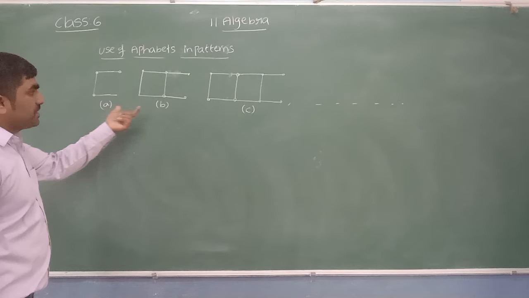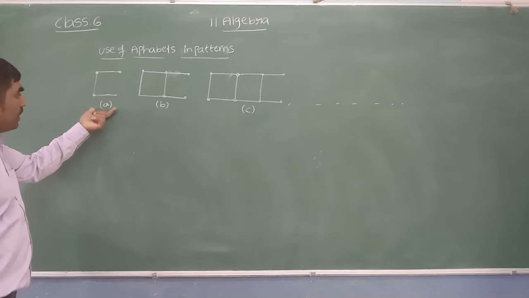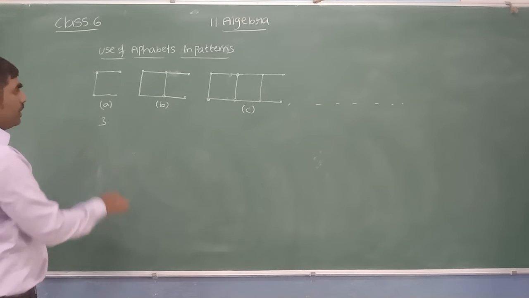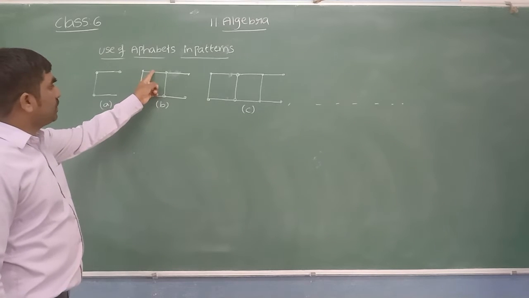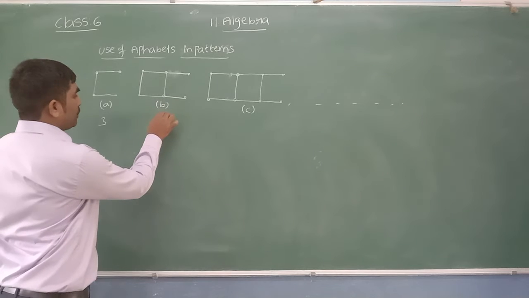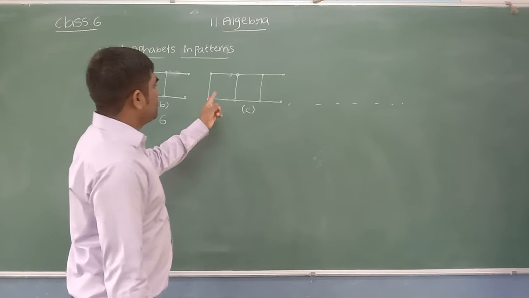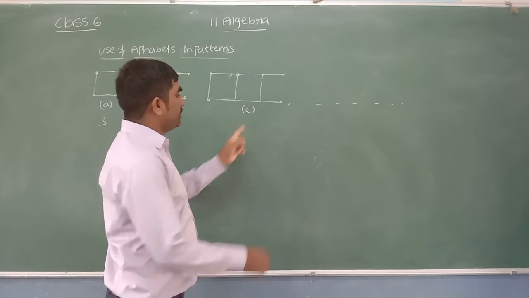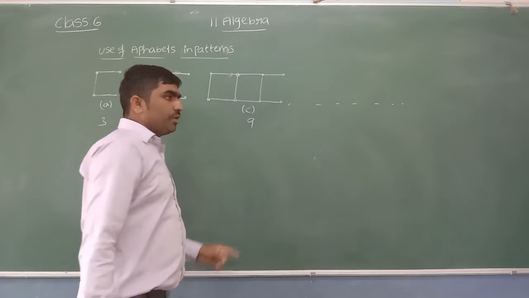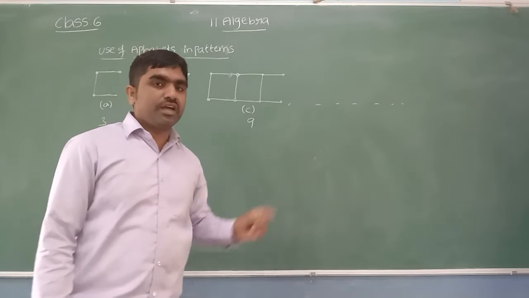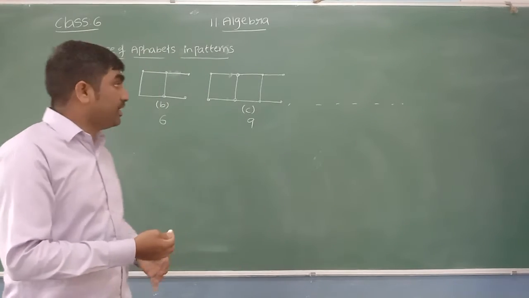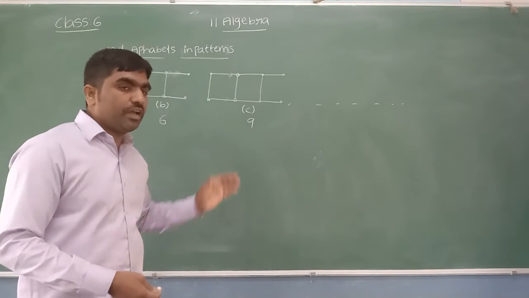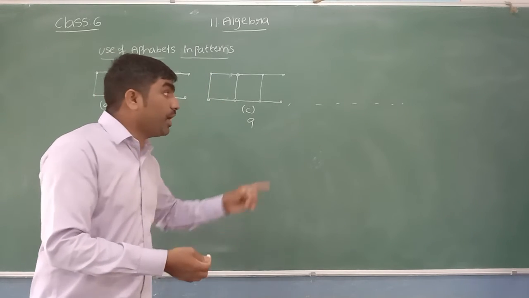Here I am taking some matchsticks. Now in this A figure I took 1, 2, 3 matchsticks. In B figure you can see better, 1, 2, 3, 4, 5, 6. I took 6 matchsticks. In C figure 1, 2, 3, 4, 5, 6, 7, 8, 9. Now if the process continues like this, can you tell me how many matchsticks are required? See, first figure 3, second figure 6, third figure 9. Can you tell me how many matchsticks are required in the 100th figure?